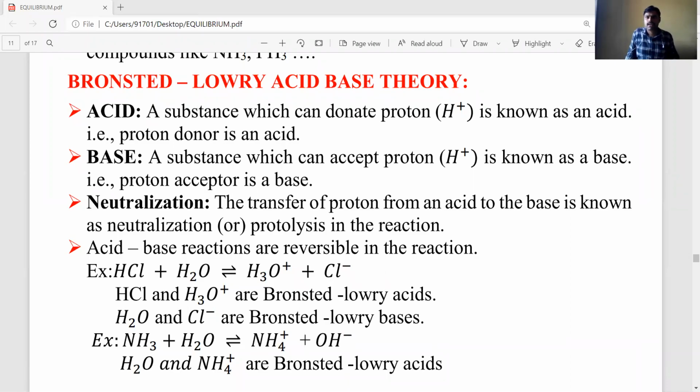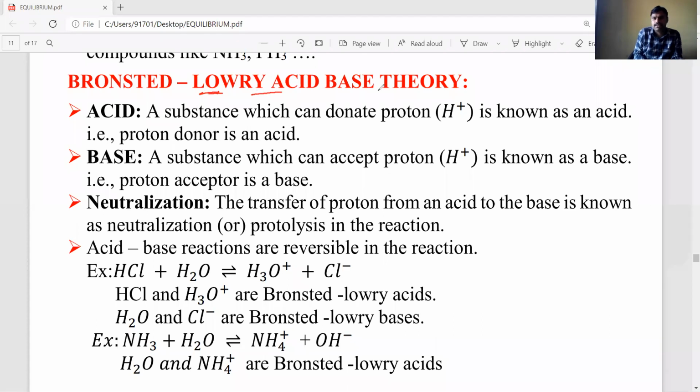Yes, listen carefully, dear students. Last class we discussed Arrhenius acid base theory. We already discussed what acid, base and neutralization are according to Arrhenius acid base theory, and its limitations also. Okay, listen carefully. In today's class we are discussing Bronsted-Lowry acid base theory.